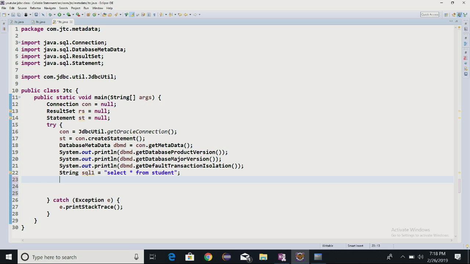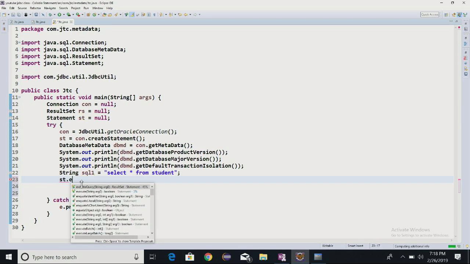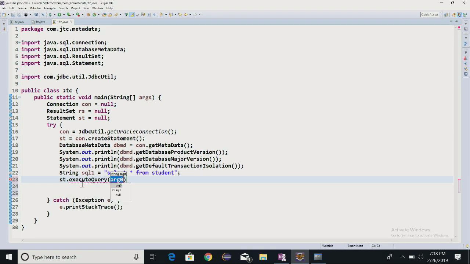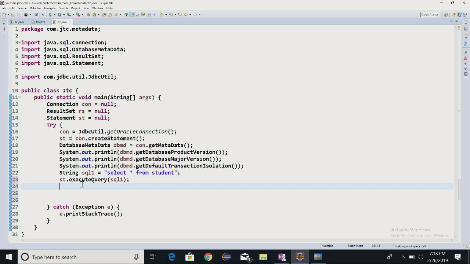So well, now what I want to write is st dot execute query, and SQL1 as I am trying to write it here, and correspondingly I am just storing this into the result set. So we got somehow the result set, correct?